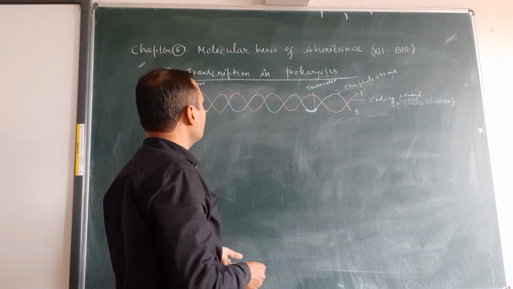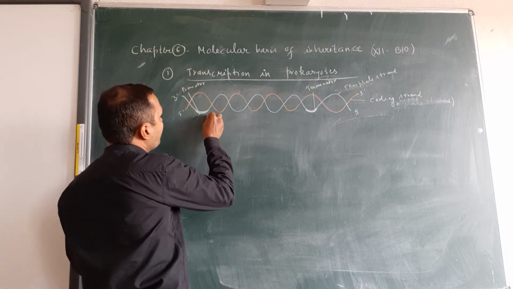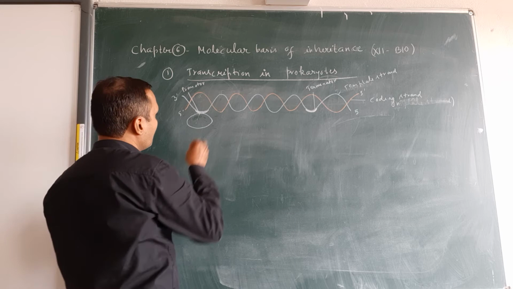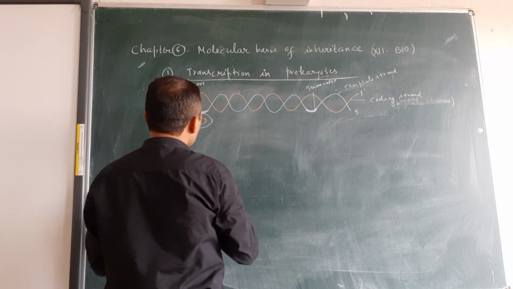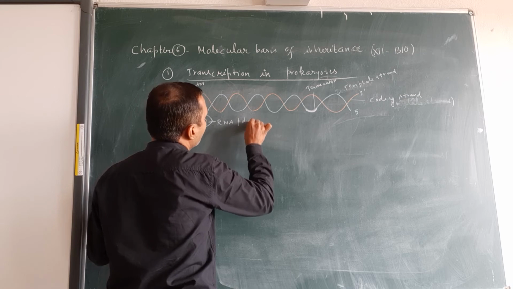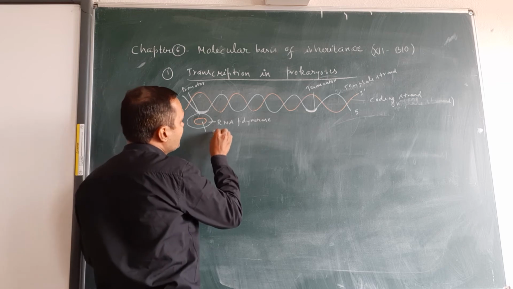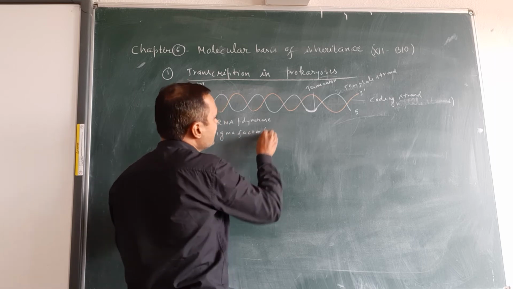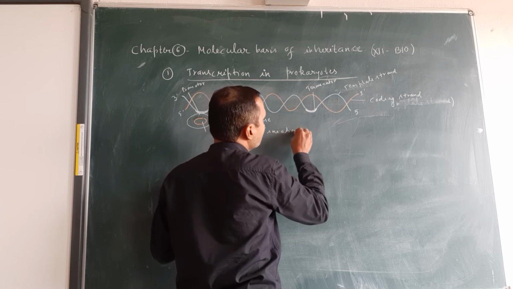Now let us see what happens during initiation. In case of initiation, the RNA polymerase along with the sigma factor binds at the promoter site and starts the process of transcription. This is the sigma factor. This is the RNA polymerase. This enzyme represents RNA polymerase, and this small factor is known as sigma factor. Sigma factor is also known as initiation factor because it starts the process of transcription.